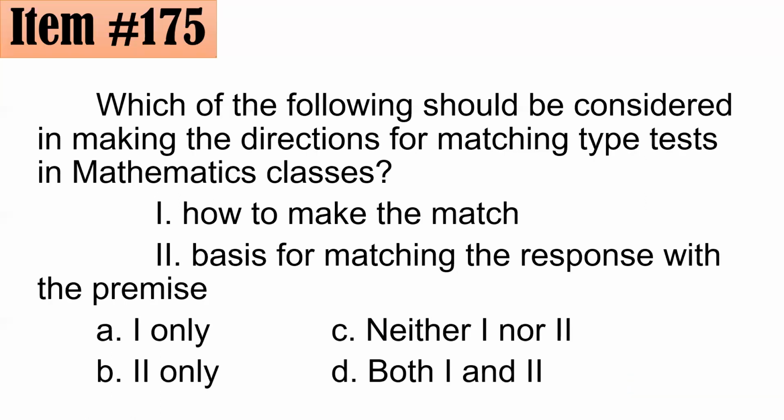175. Which of the following should be considered in making the directions for matching type tests? Is it A, how to make the match? 2, basis for matching? Is it 1, 2, 1 and 2? Neither 1 nor 2. Yes, I agree, takpan ng name para hindi bias. Okay, letter D, both 1 and 2?